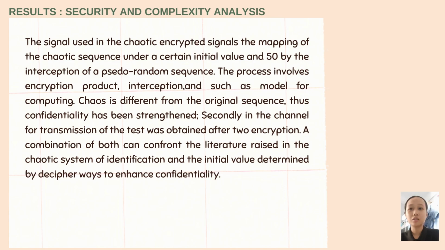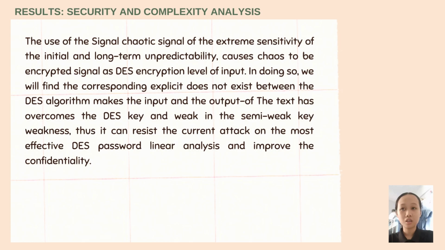Secondly, in the channel for transmission, the result was obtained after two encryptions. A combination of both can confirm what the literature raised in the chaotic system of identification, and the initial value determined by the deciphering ways enhances confidentiality.